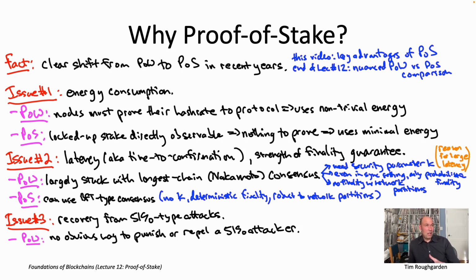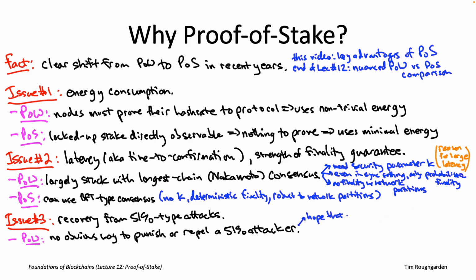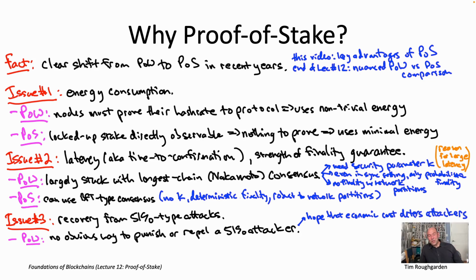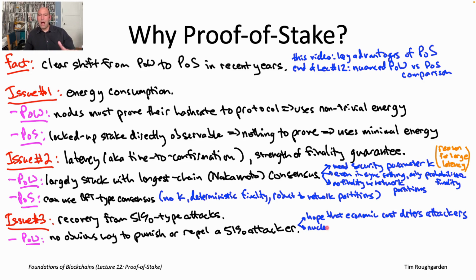So that'd be the story about why there'd be an economic cost to the attacker of carrying out a 51% attack. And then you could cross your fingers and say, well, hopefully no one's crazy enough to do that. So, you can hope that a bad thing's not going to happen, but what if it does? What if someone actually did acquire 51% of the hash rate going to the Bitcoin protocol and proceeded to do bad things with it? There is a sort of nuclear option available, which is something known as a hard fork.